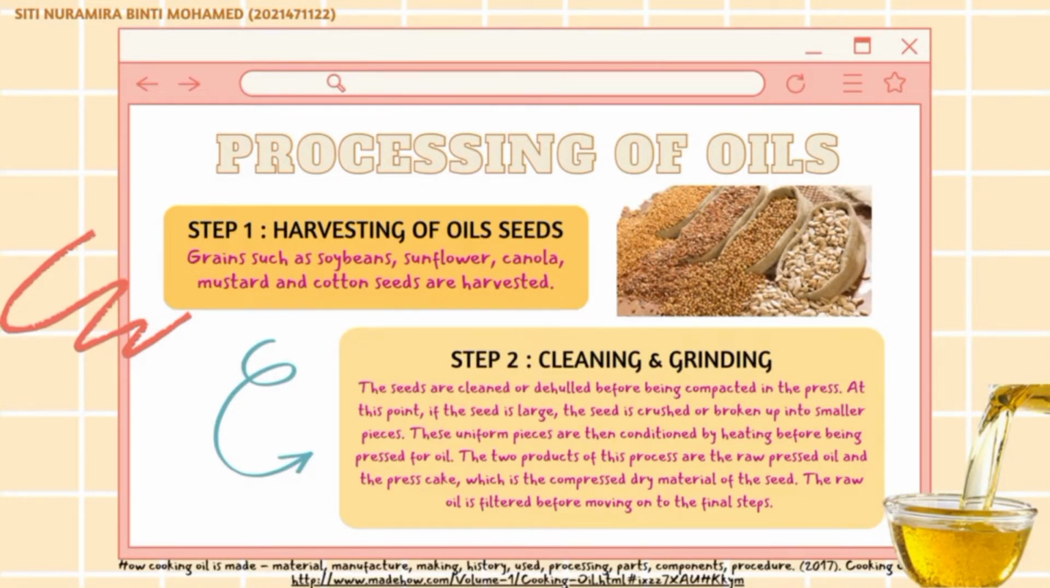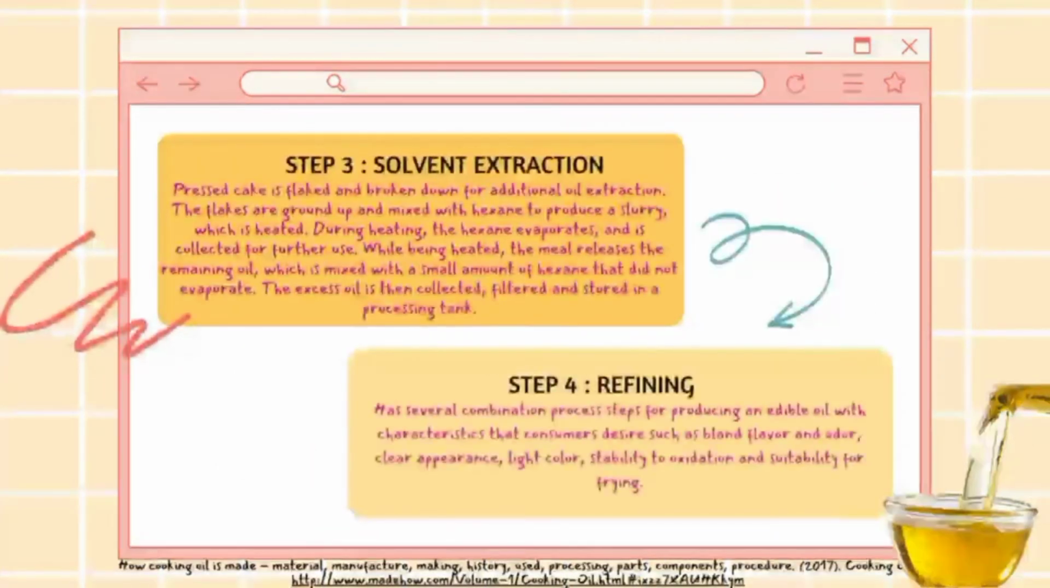The two products of this process are the raw pressed oil and the pressed cake, which is the compressed dry material of the seed. The raw oil is filtered before moving on to the final steps. Third step, solvent extraction. Pressed cake is flaked and broken down for additional oil extraction. The flakes are ground up and mixed with hexane to produce a slurry which is heated. During heating, the hexane evaporates and is collected for further use. While being heated, the mill releases the remaining oil, which is mixed with a small amount of hexane that did not evaporate. The excess oil is then collected, filtered, and stored in a processing tank.